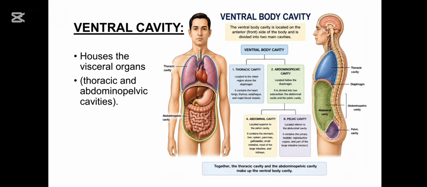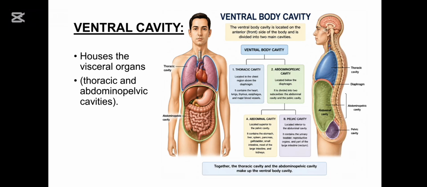So, the abdominal cavity contains many digestive organs, including stomach, liver, gallbladder, spleen, pancreas, small intestine, and most of the large intestine, and at last, kidneys. These organs are responsible for digestion, metabolism, filtration, and nutrient absorption.